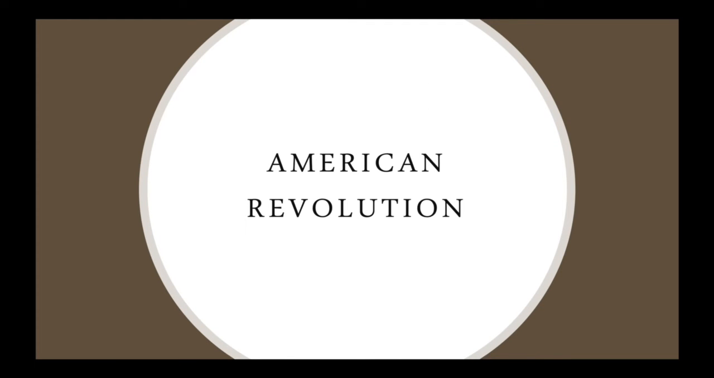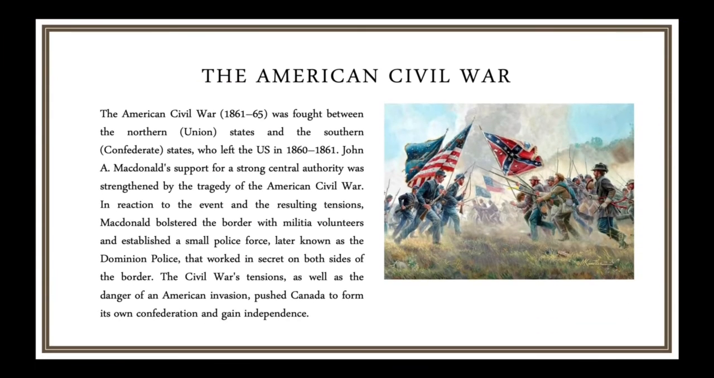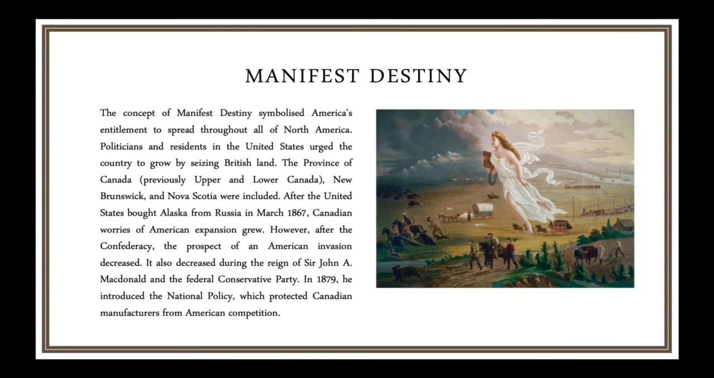The American Civil War. The American Civil War was fought between the northern states and the southern states who left the U.S. in 1860 to 1861. John A. Macdonald's support for a strong central authority was strengthened by the tragedy of the American Civil War. The Civil War's tensions, as well as the danger of an American invasion, pushed Canada to form its own confederation and gain independence.